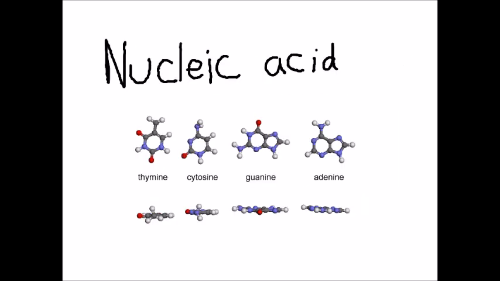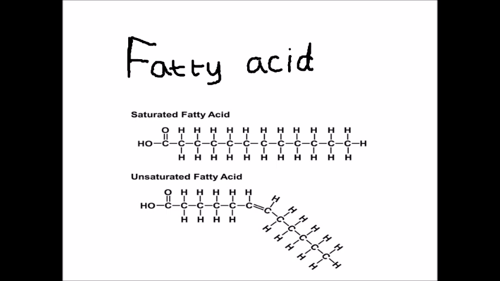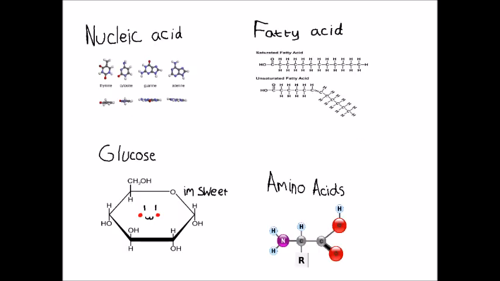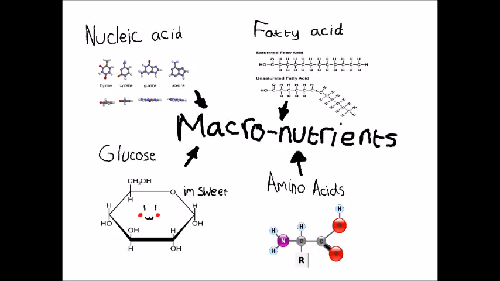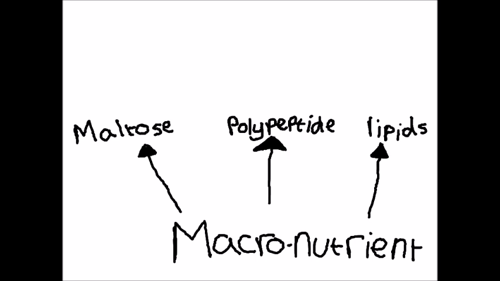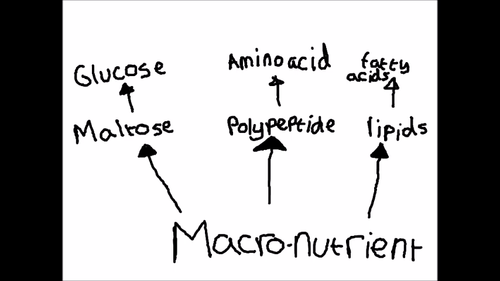Glucose, amino acids, nucleic acids, and fatty acids. They're usually called macronutrients, and I know there are way more types of macronutrients, but these are the simplest form they can get into and can be broken down into. So let's get right into the meat of the subject.